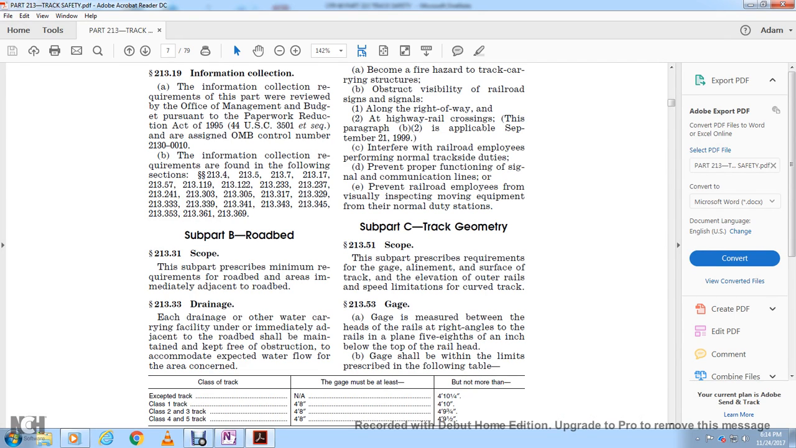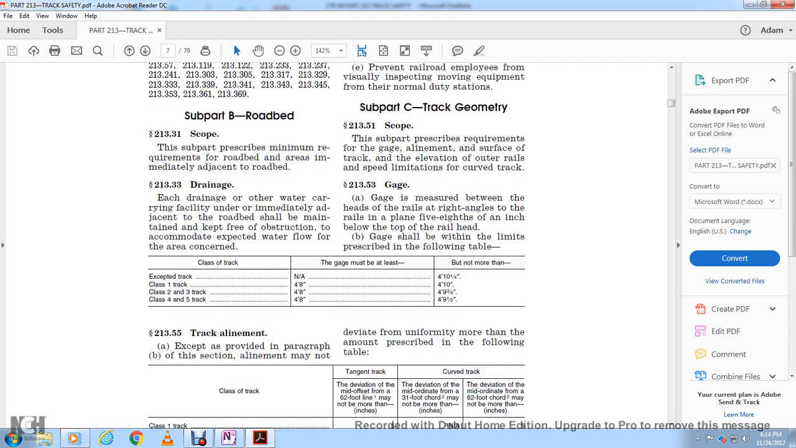213.53 gauge. Gauge is measured between the heads of the rails at right angles to the rails in a plane 5/8 of an inch below the top of the railhead. The gauge shall be within the limits described in the following table.